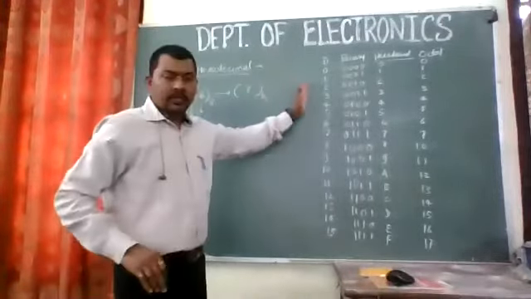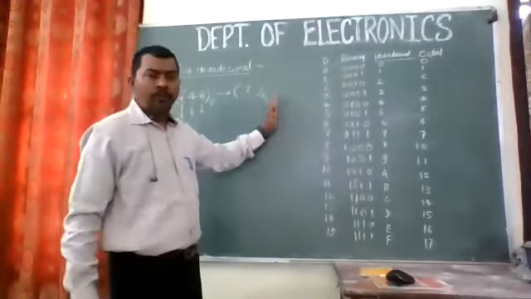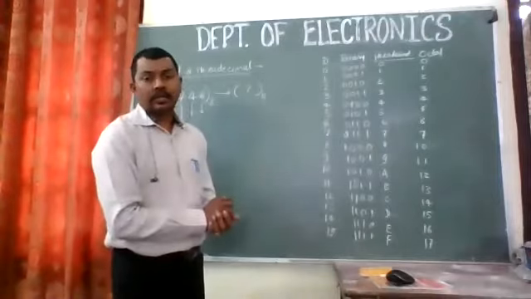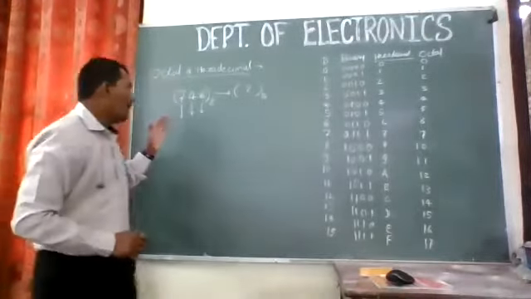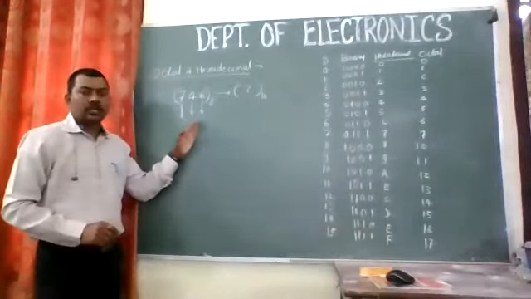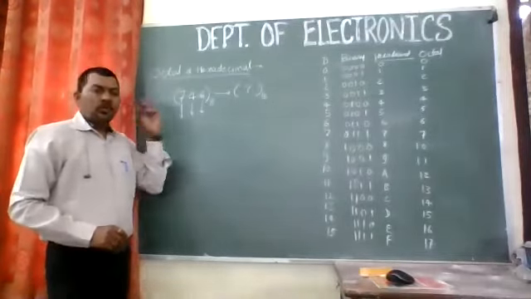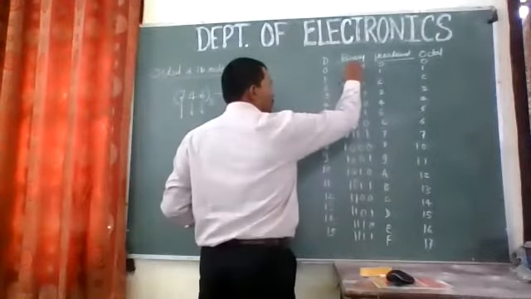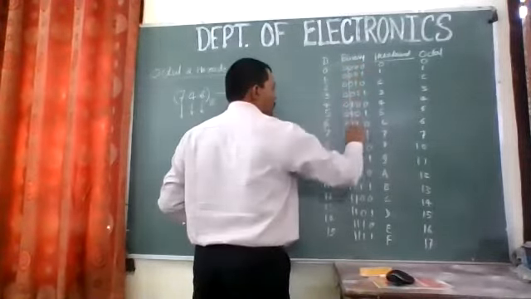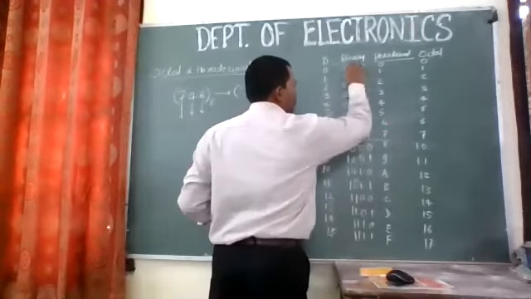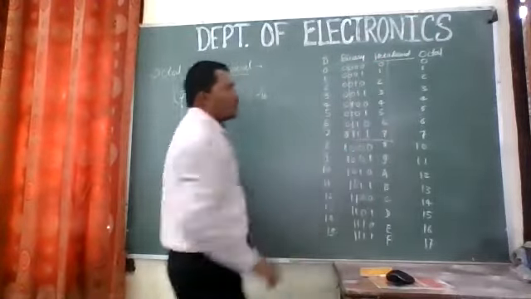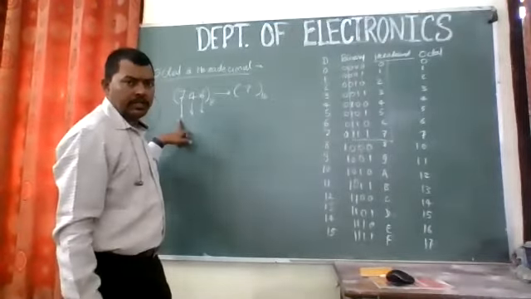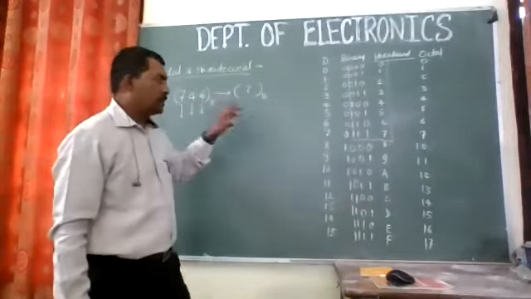So why I have written this is because we should know the binary equivalent or the hexadecimal equivalent of that number. Now we have this number as 746. For 7, what is the binary equivalent in octal? For octal we have these numbers for 7 to 0, so write those numbers in 3 bits.